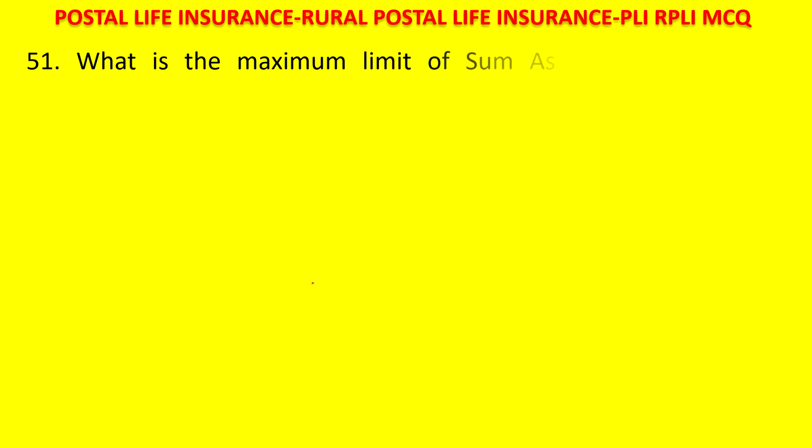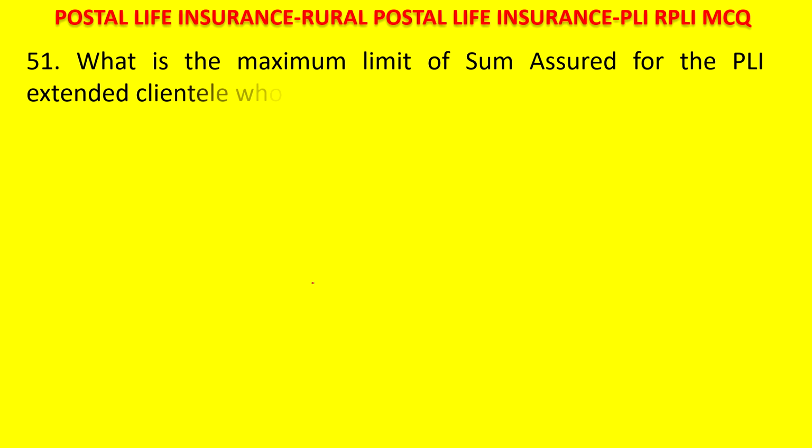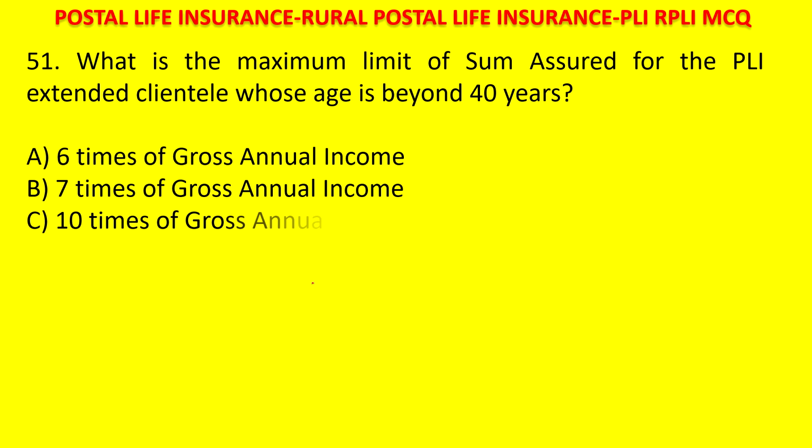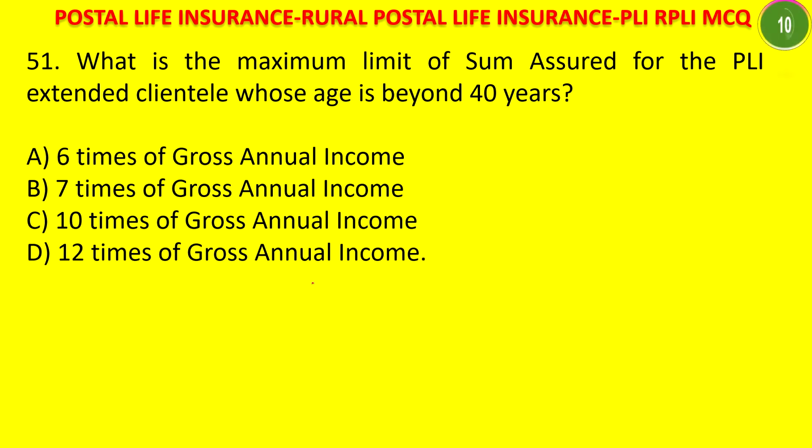What is the maximum limit of sum assured for PLI extended client A whose age is beyond 40 years? 6 times gross annual income, 7 times gross annual income, 10 times gross annual income, 12 times gross annual income. Your time starts now. Beyond 40 years, what is the maximum limit? The answer is 7 times.